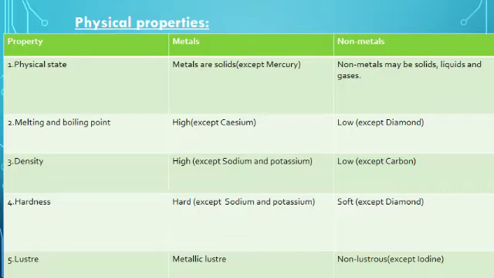Today we will study physical properties of metals and non-metals. First property is physical state. You know that matter exists in three forms: solid, liquids and gases. Metals exist in solid state at room temperature except mercury. Mercury is the only metal that exists in liquid state. You know that mercury is present in the thermometer. We have already studied in class 7 that the thermometer has mercury which expands when it is exposed to heat.